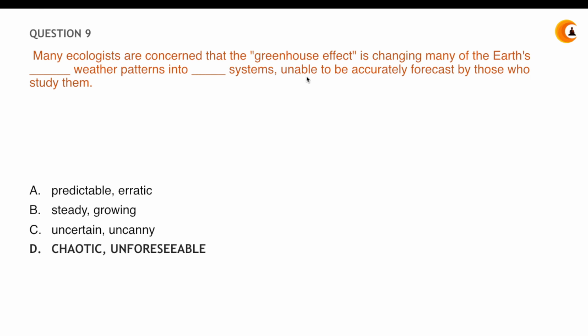Because here it is saying unable to accurately forecast. That means now it has become unpredictable, but initially it was predictable. So predictable weather patterns into erratic system. Erratic system means something that is abrupt.